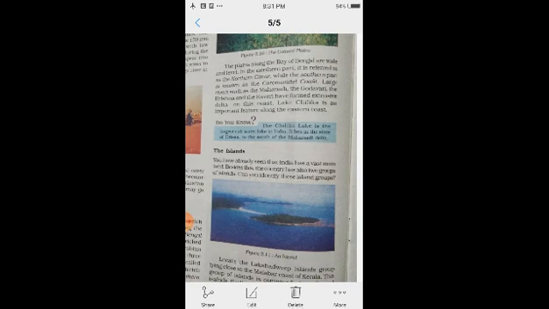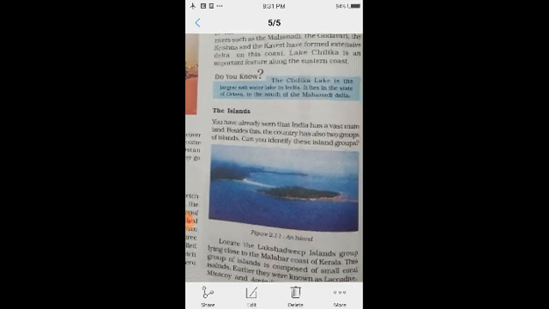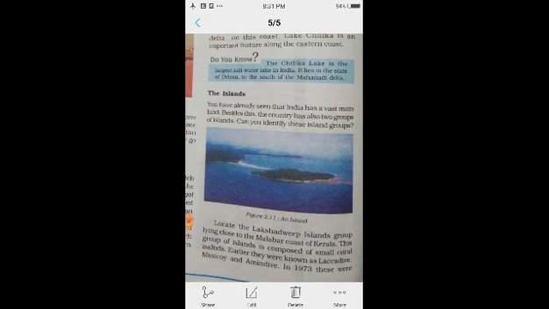Then come to page number 14, where we are going on to islands. Island means, in figure 2.11 the island picture is shown here, land surrounded on all sides by a water body. Such a land is called an island.